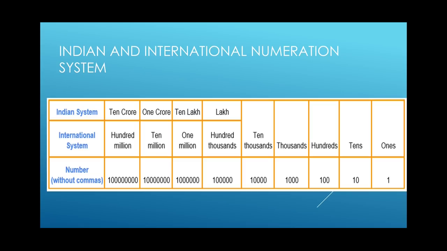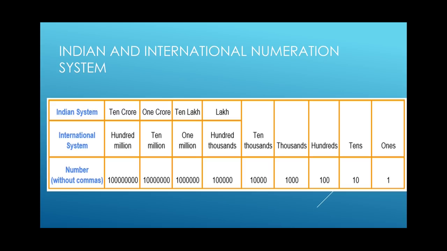Now let's see about lakh. When we say 1 lakh, how many zeros are there on 1? Yes, 5 zeros. Now we will say 100,000, which is in international system. Now you count the zeros on 1. How many are there? Yes, it is 5 again. So what we have understood by this is that though the names of placeholders are different, place values are the same. It doesn't change.